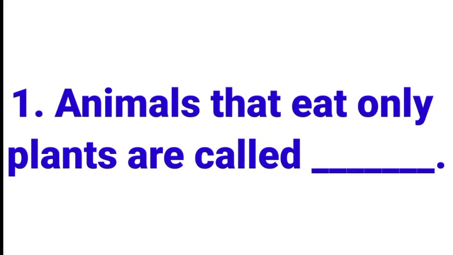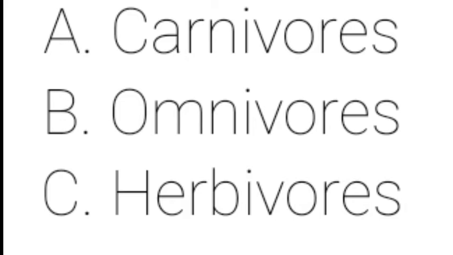Let's start exercises of this lesson. Part A is fill in the blanks using correct options. And you have to do this work in your book only. First question is, animals that eat only plants are called dash. The options given here are carnivores, omnivores and herbivores. The correct answer is herbivores.